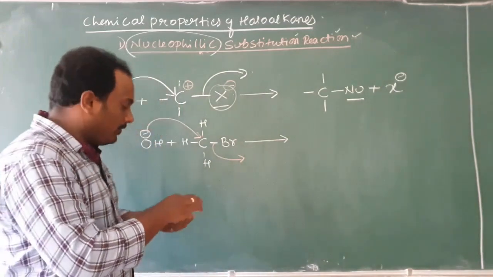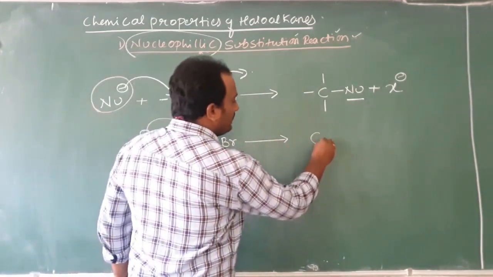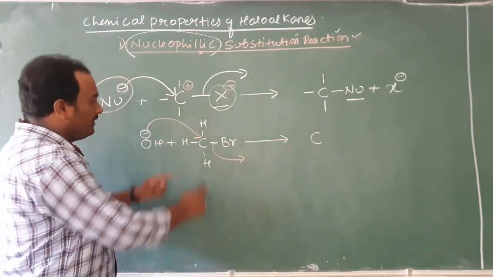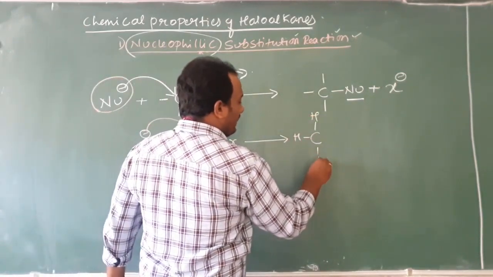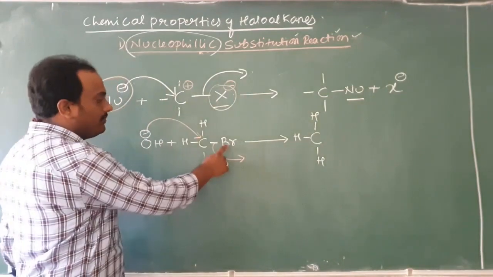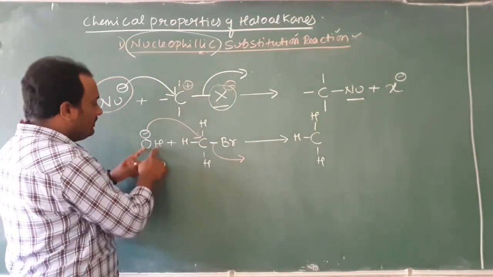4. Therefore, on the product side, what do I have to write? Carbon as it is, no change in the carbon. 3 hydrogen as it is, I will write hydrogen, hydrogen, hydrogen. Now, which is eliminated? Br is gone. In place of Br, what has come? OH.